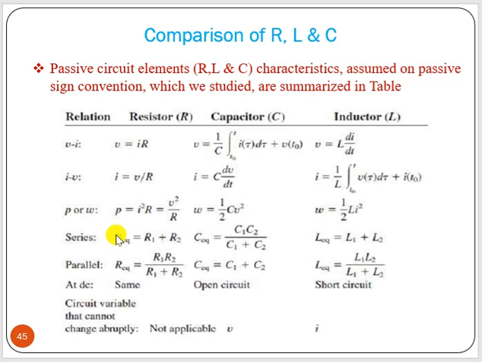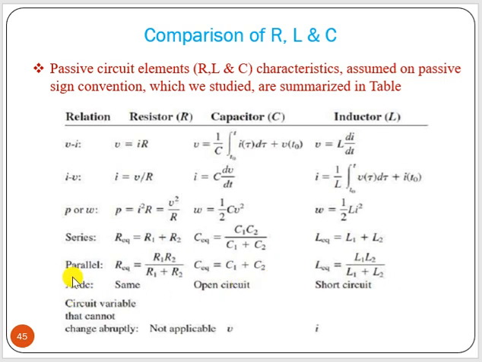square. Now when resistors are connected in series, the equivalent resistance is R1 plus R2. For inductors, same, L1 plus L2. But for capacitors, it is just like the parallel case, C1 into C2 divided by C1 plus C2. Now for parallel, R equivalent is R1 into R2 divided by R1 plus R2 for two resistances in parallel. Similarly for inductors also, L1 into L2 divided by L1 plus L2. Now for capacitors in parallel, they simply add up, C1 plus C2 plus C3.